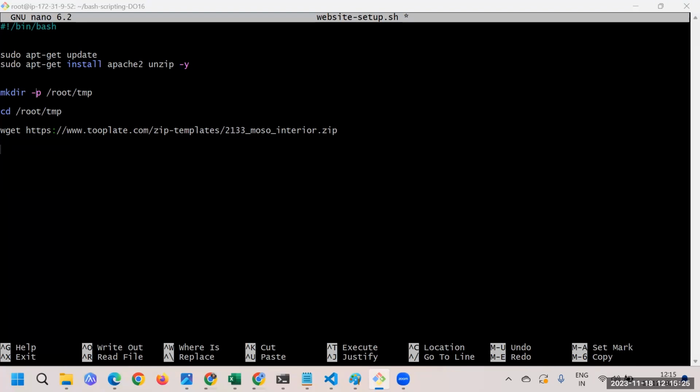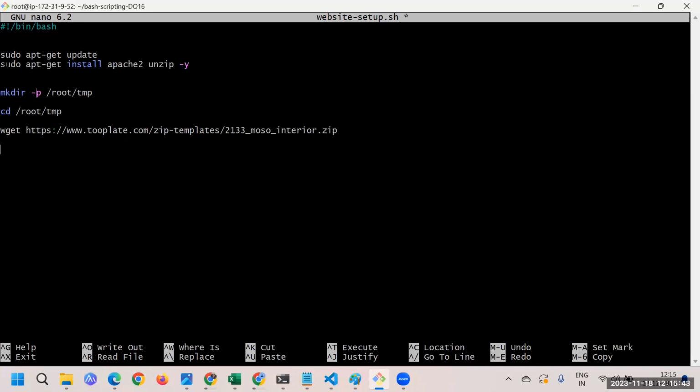Yes, Amol. Sorry, the command which you have used on the second line in your script, can you please repeat it? Why are we using that? Which command are you talking about? sudo apt-get install apache2 unzip -y.